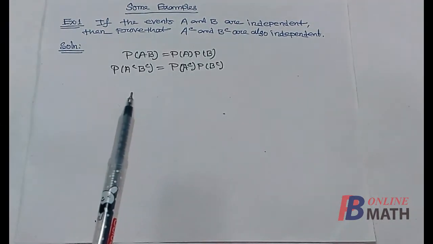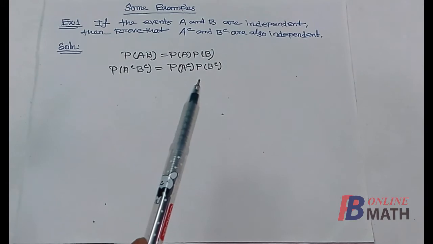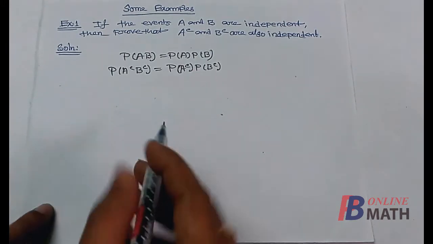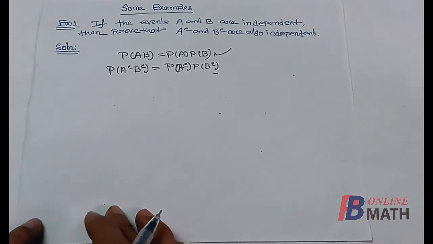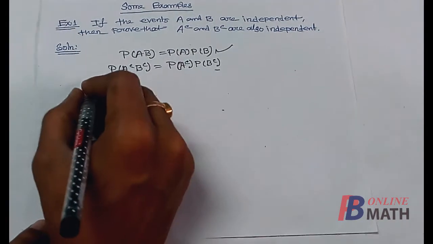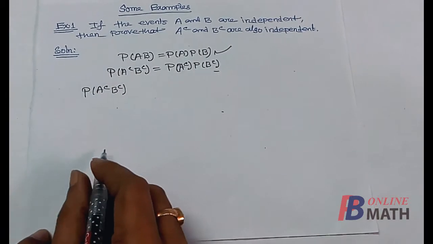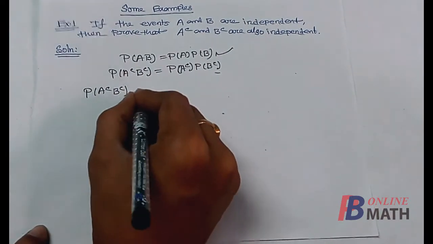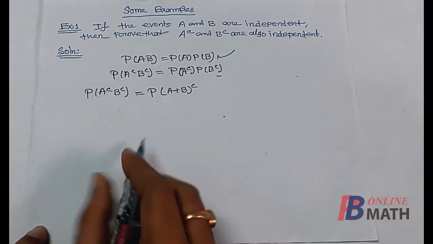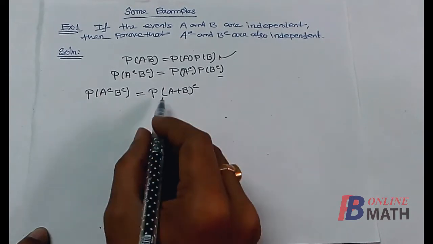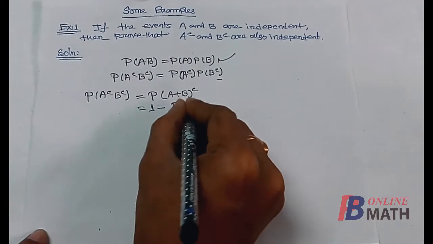That is, we have to prove that probability of A complement B complement is equal to probability of A complement multiplied by probability of B complement. So this one is given and we have to prove this equality. So we start with the left hand side of this equality, that is probability of A complement B complement. Now if we apply De Morgan's law, then this is equal to probability of (A plus B) its complement. This is the De Morgan's law. Now P of (A plus B) complement can be written as 1 minus probability of A plus B